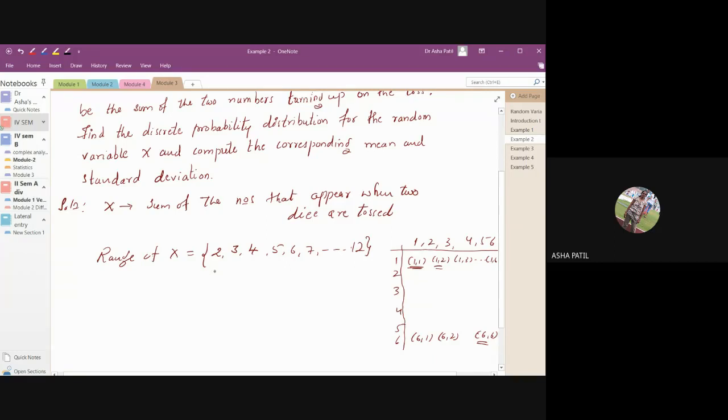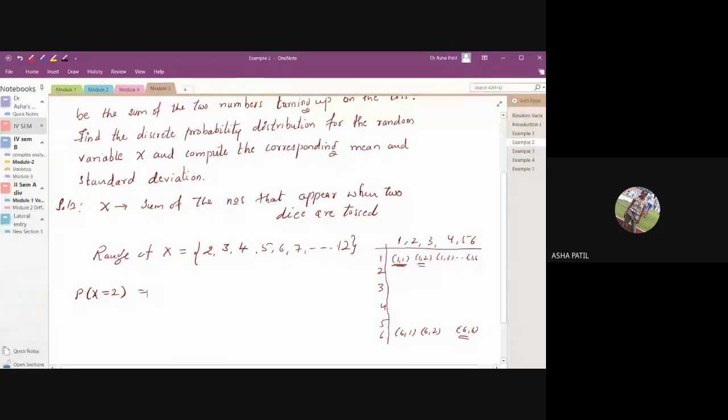Now for each of them, you are going to have the probabilities. What is the probability that X is equal to 2? Only when you add 1, 1 will you get the sum as 2.